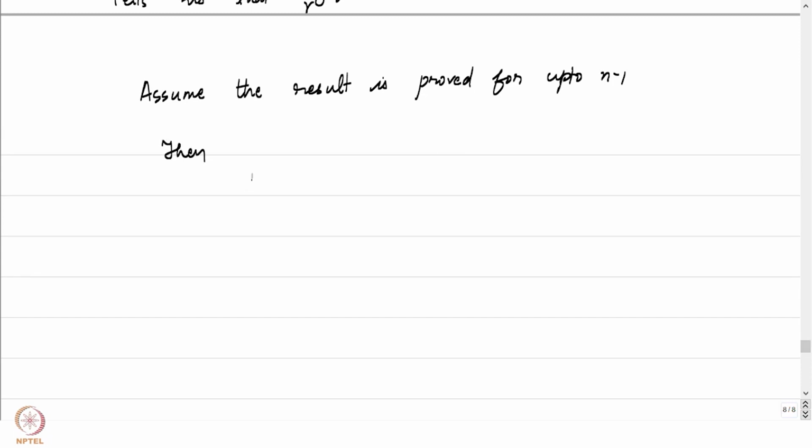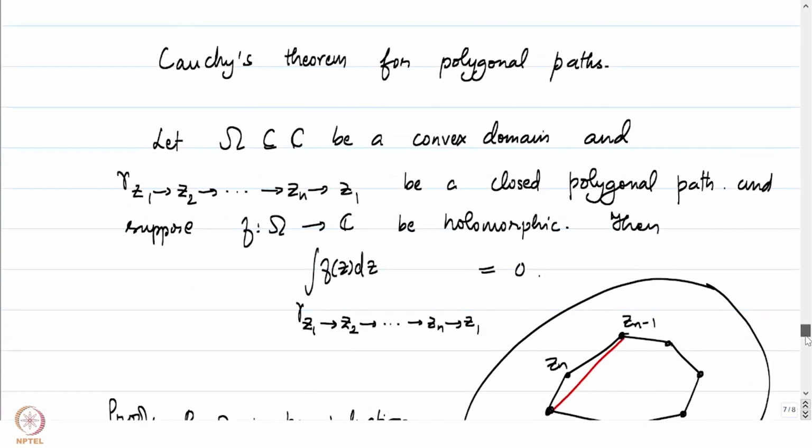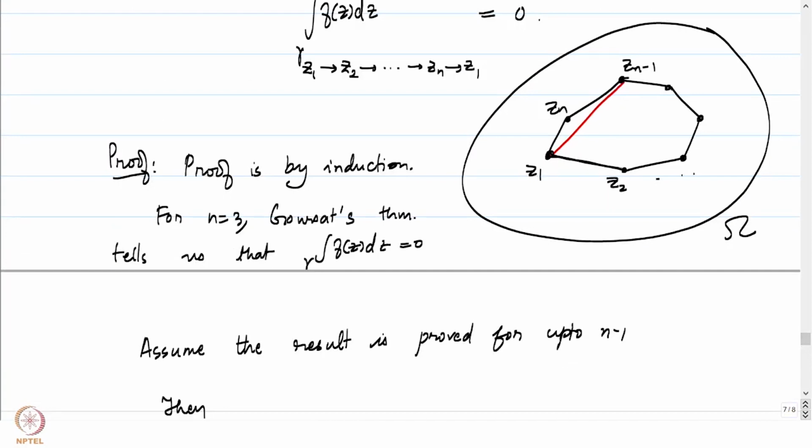Then the integral of f over gamma z1 to z2 to zn to z1 is equal to the integral over gamma z1 to z2 to zn minus 1 to z1. So let's go up and see what we did. We went along these curves and then we went along zn minus 1 to zn.